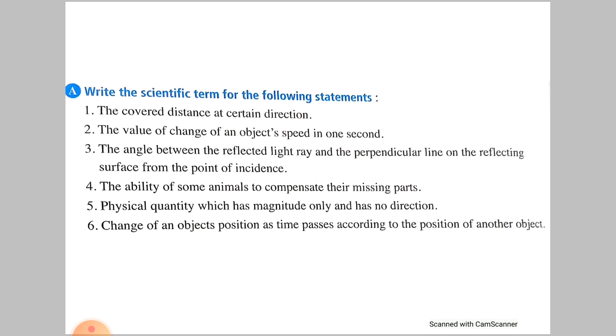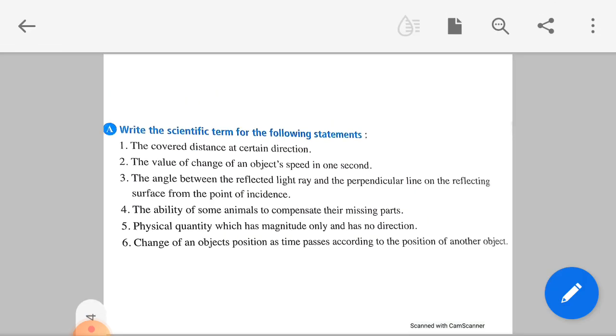Write the scientific term for the following statement. They cover distance at a certain direction. A certain direction for the distance makes it displacement. The value of a change of an object's speed in 1 second means rate of speed, which means speed over time, which means acceleration. The angle between the reflected light ray and the perpendicular line to the reflecting surface from the point of incidence is between the reflected ray and the perpendicular, so it is the reflection angle.